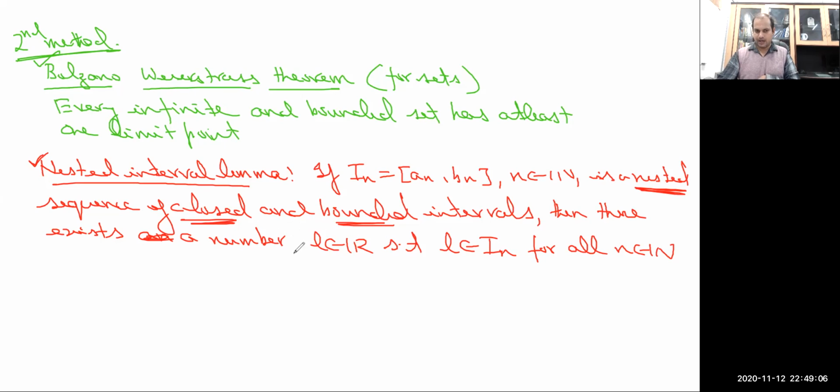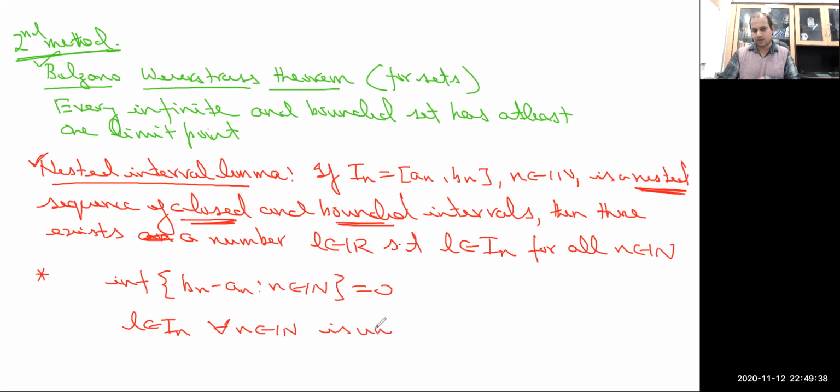Apart from this, remember that if the infimum of the length of each interval In, n belonging to N, is 0, then the number L contained in In for all n belonging to N is unique. So this is the requirement.